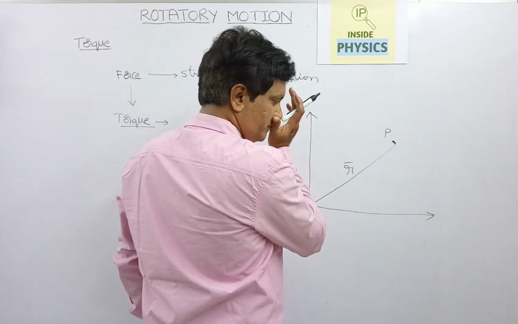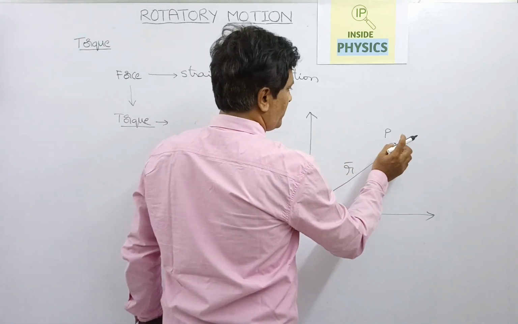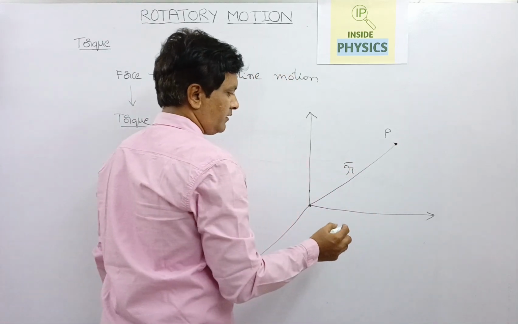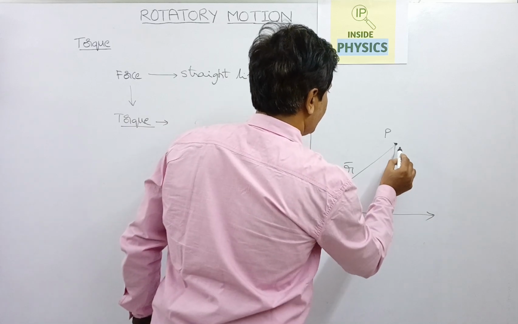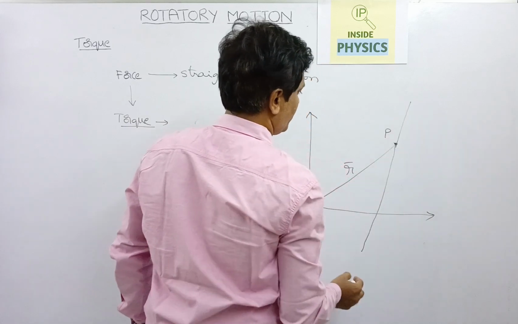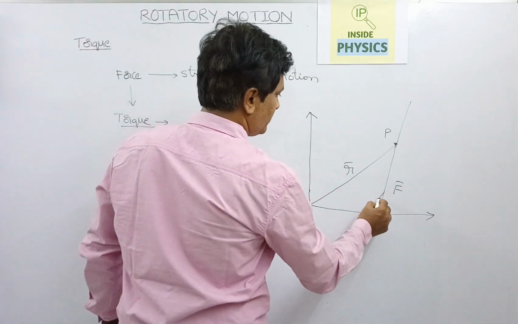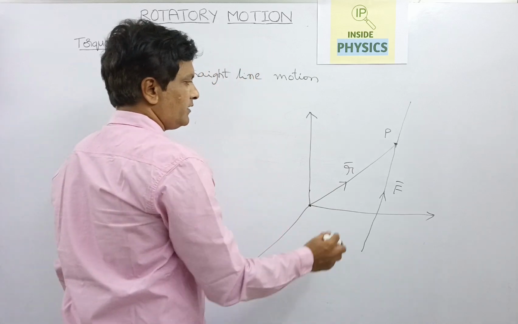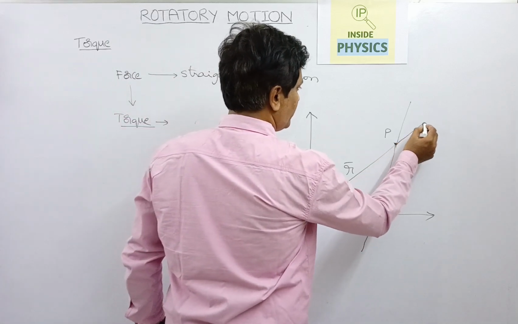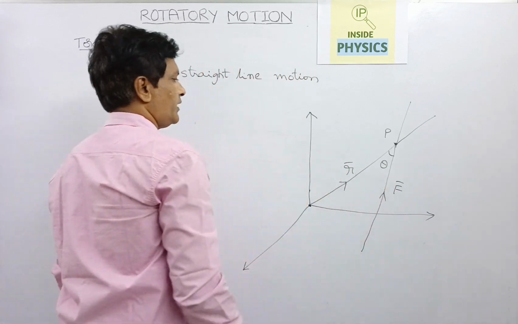Another is a force vector acting at the point P. Suppose this is the force vector, this is the position vector, and this is the angle between the two vectors when we extend them.